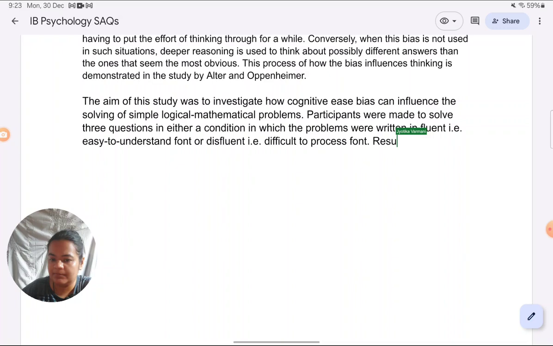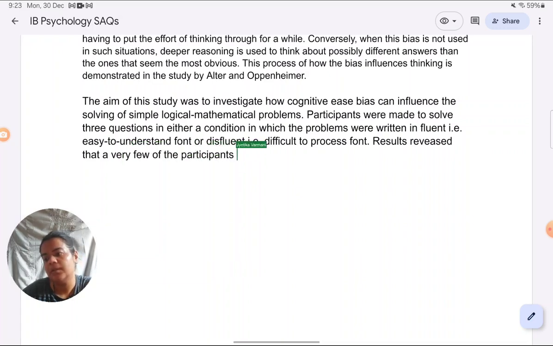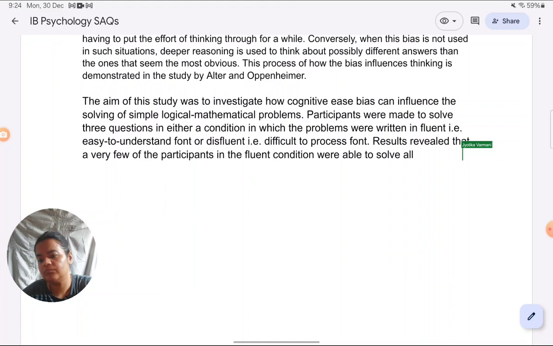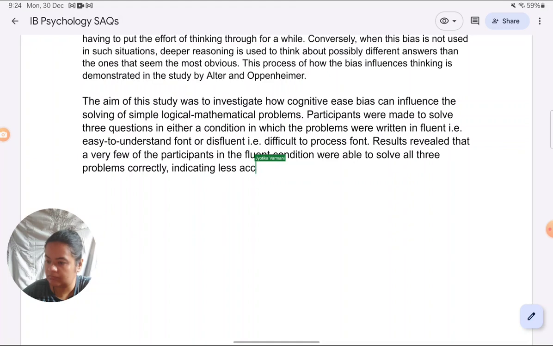results revealed that very few of the participants in the fluent condition were able to solve all 3 problems correctly, indicating less accuracy and greater errors.